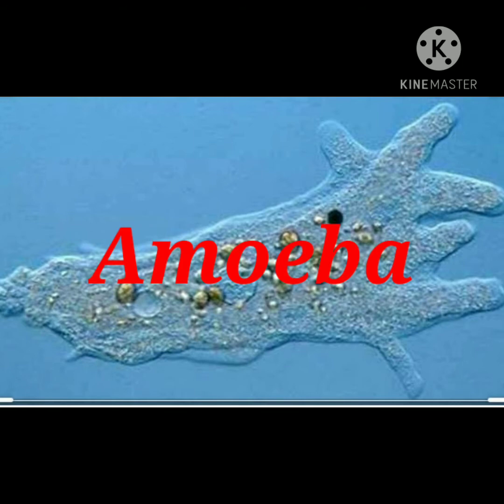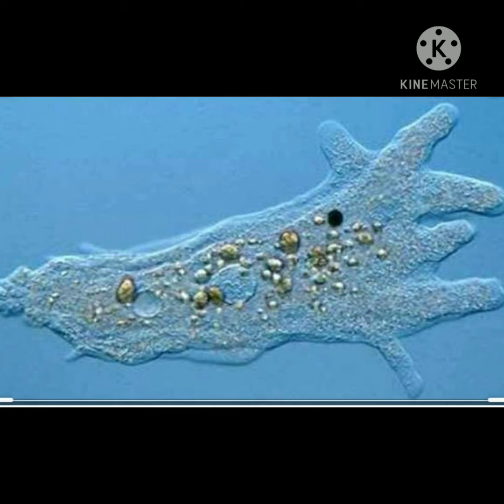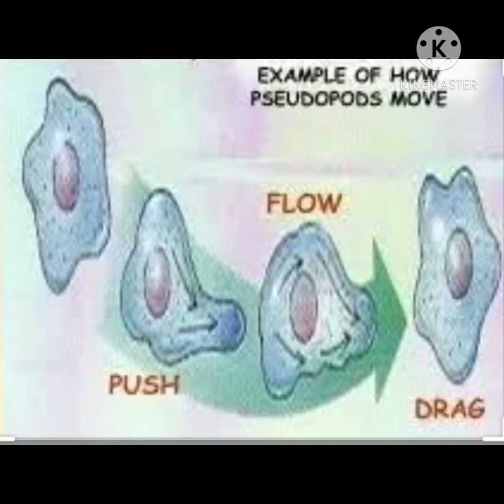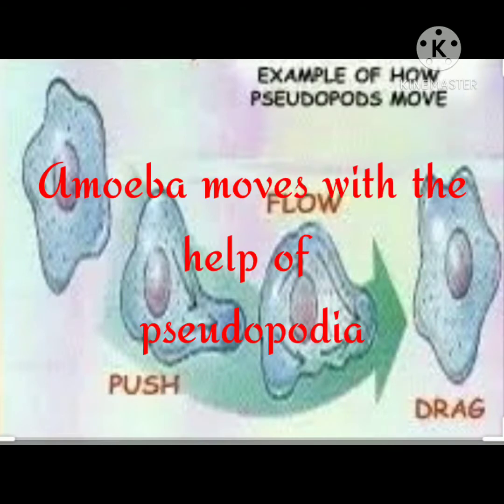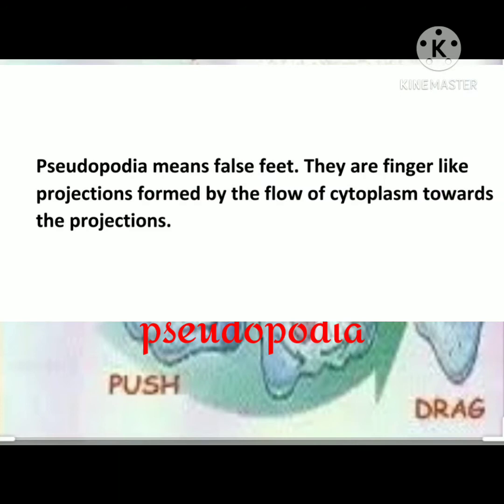Amoeba belongs to kingdom Protista. They are unicellular eukaryotic organisms found at the bottom of freshwater ponds, ditches, and lakes. Amoeba shows locomotion with the help of pseudopodia. So, what is pseudopodia? Pseudo means false, whereas podia means foot. So pseudopodia literally means false foot.